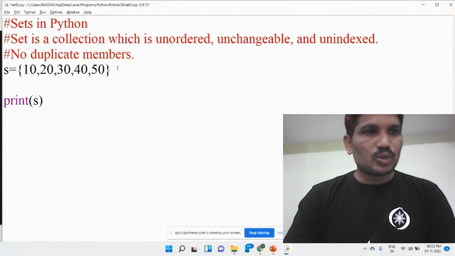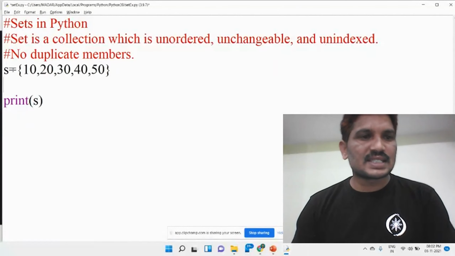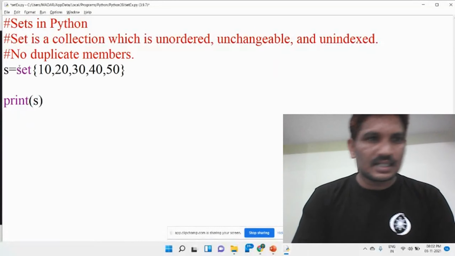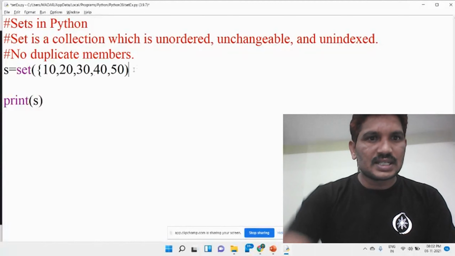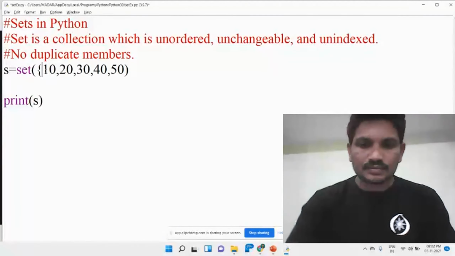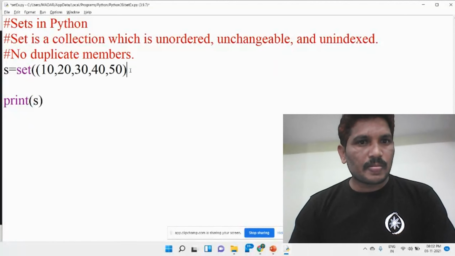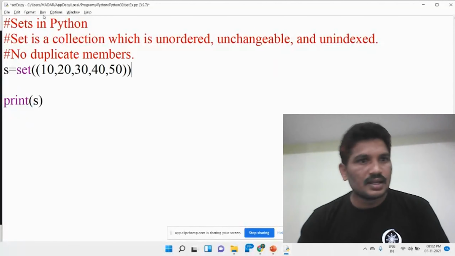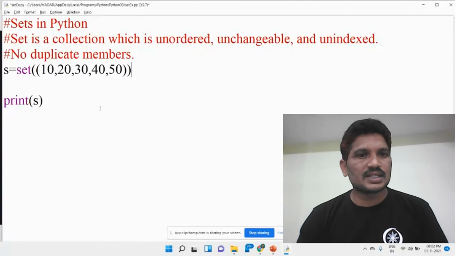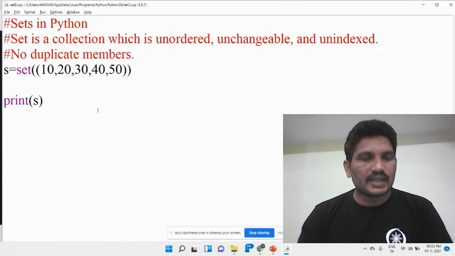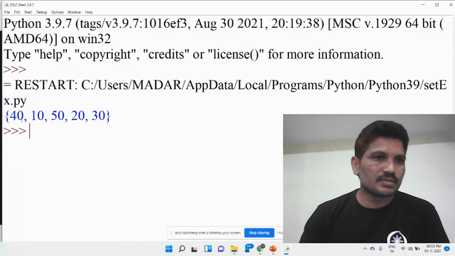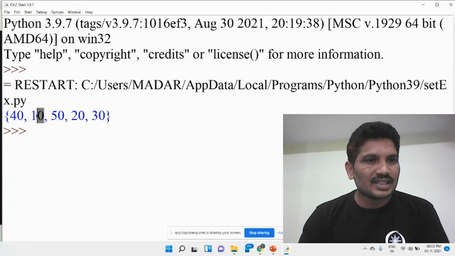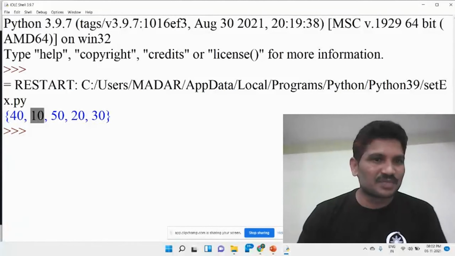Or else we can declare the set by using the set constructor. Yes, this is called the set constructor. By using set, we can declare the elements in the set. Once you run this module, the 10 has been placed in the second position.